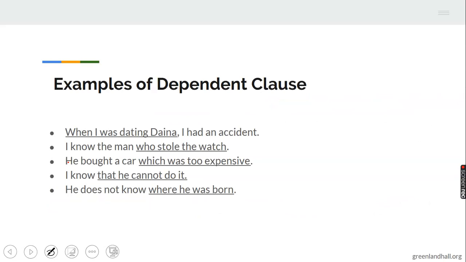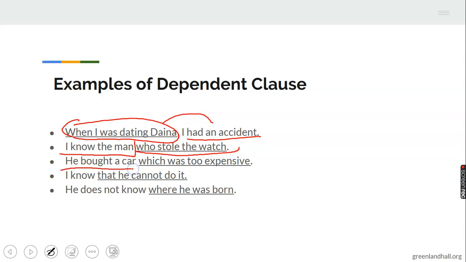See, all these are underlined. They are dependent. They are depending on this. This can make meaning on its own. This is independent. I cannot date. When I was dating Diana, I told you this is depending on this. I know the man. This is the independent clause here. This is a dependent clause, depending on this. He bought a car. This is independent. This is dependent, depending on the first part. I know that he can't do it. I know is independent. But this is dependent, depending on this to make meaning.